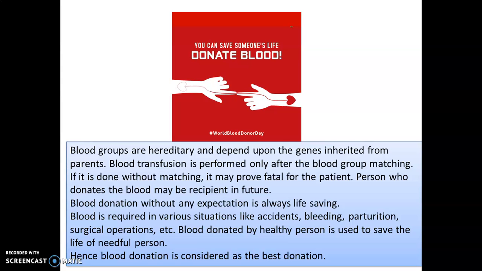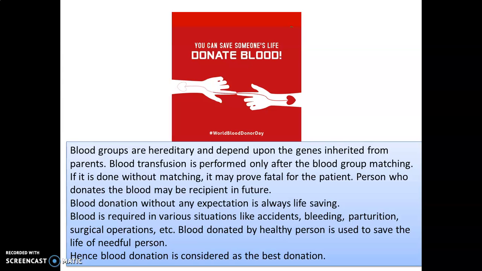The person who donates the blood may be a recipient in future. So you cannot say, I will not donate my blood, I don't require it. No, in future you may require it, and blood is not like a thing where you give money and then you get the blood. Otherwise all rich people will go and buy blood and poor people will not get it. So it's always an exchange. If you want blood, you give blood. So a person who donates the blood may be the recipient.